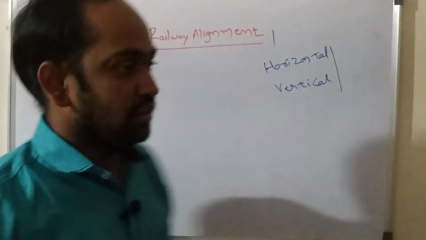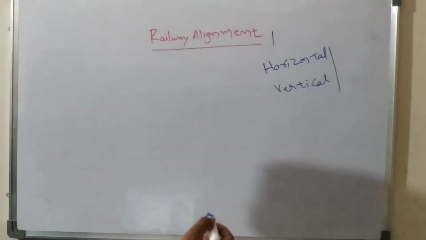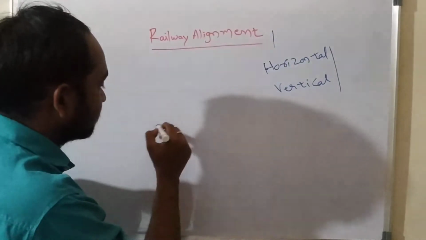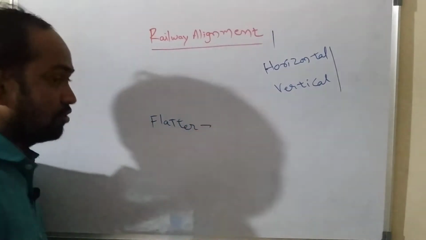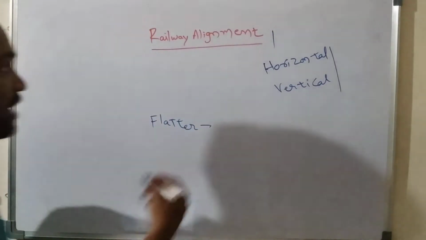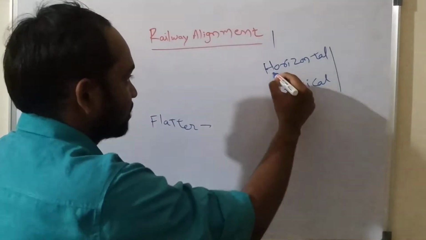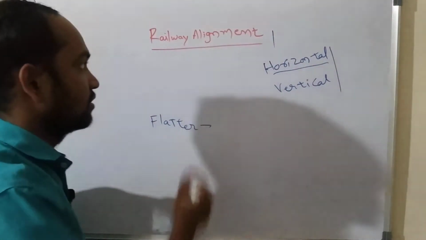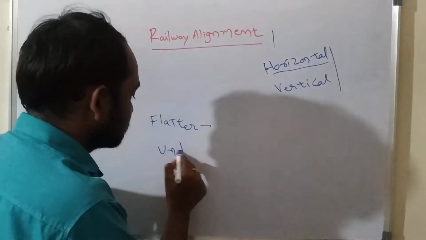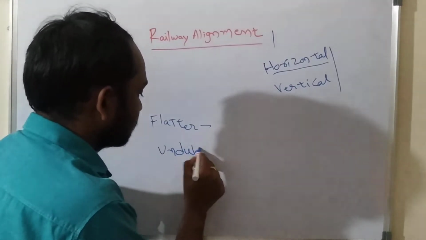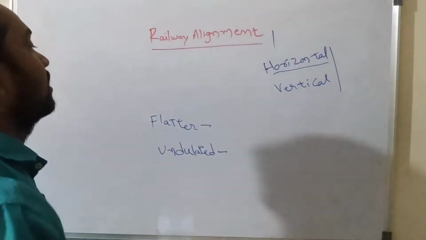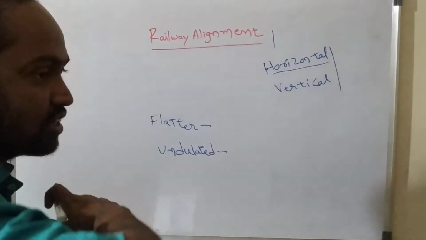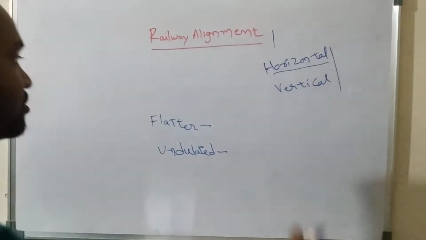If the ground on which we are laying the railway track is flat, in that case the alignment of the railway line is called horizontal alignment. And if the ground has undulations, in this case the alignment we provide is vertical alignment. If the railway track moves in a horizontal direction completely, it is called horizontal alignment.